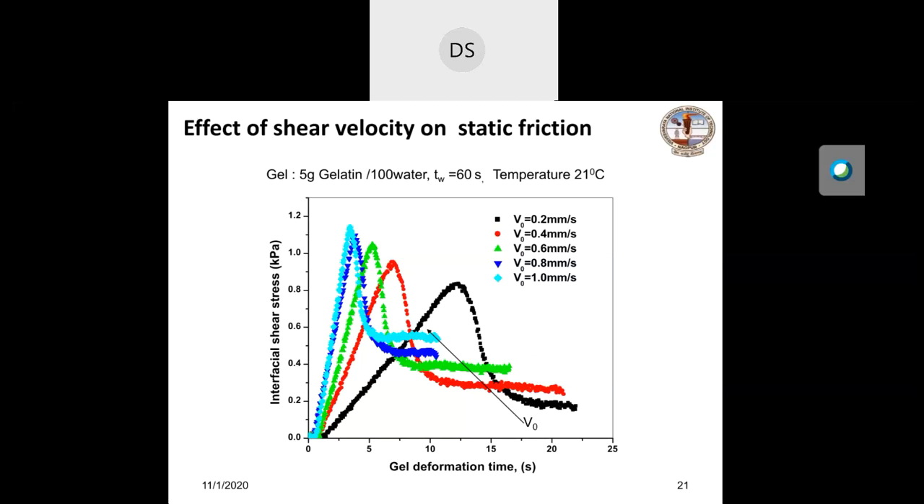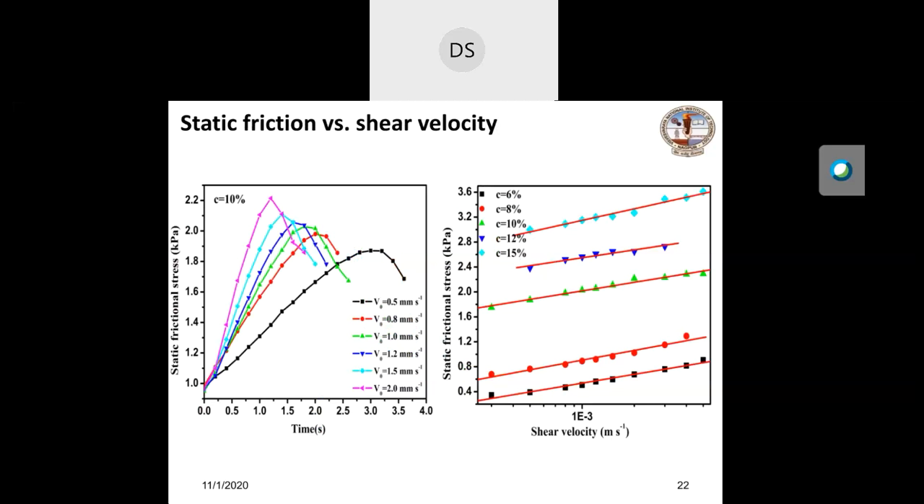So, the effect of shear velocity on friction. In this plot, it is clear that as you increase the shear velocity, the peak increases for the same fixed time of contact, 60 seconds in this case. Dynamic friction also increases, so static friction and dynamic friction depend on slip velocity. Here we have plotted that, and it is clear that static friction varies as the logarithm of shear velocity.